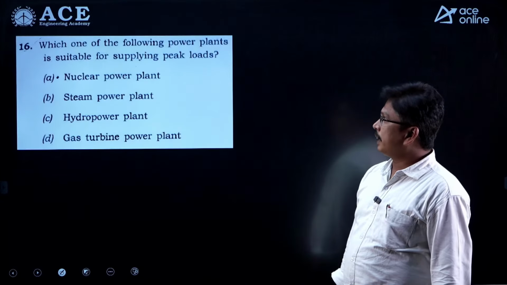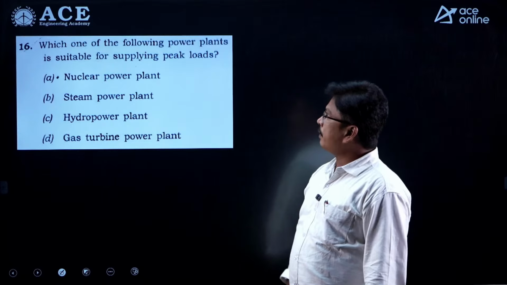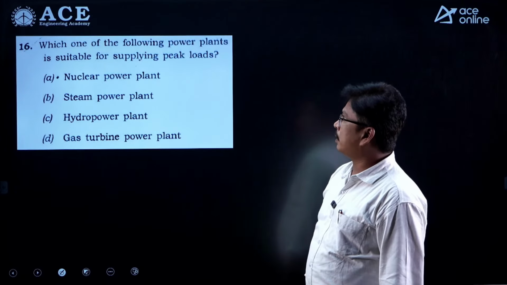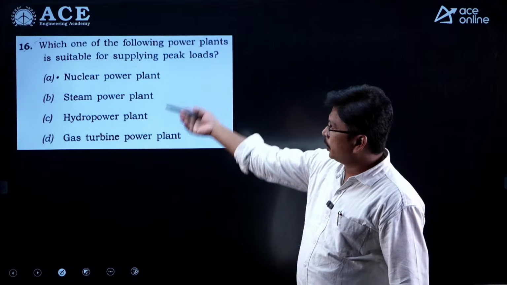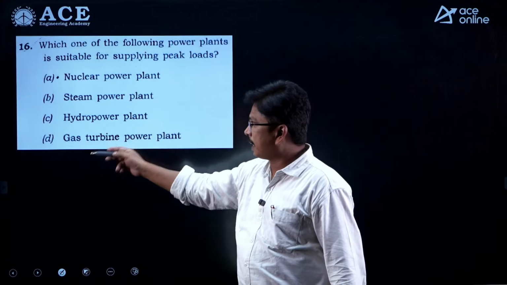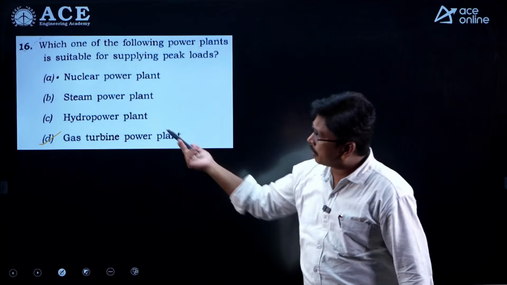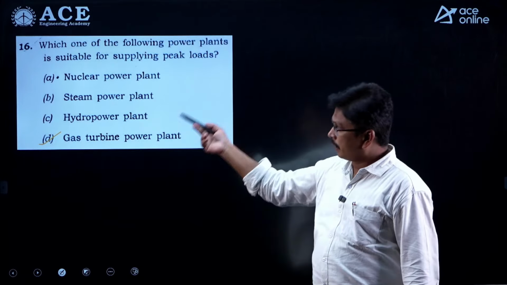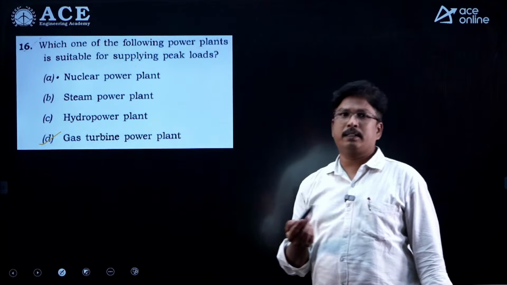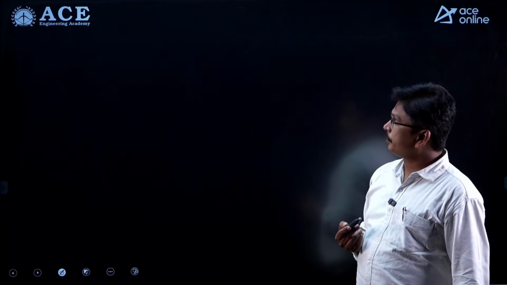Right. And the next question here, a direct question: which of the following power plants is suitable for supplying peak loads? So here nuclear, steam, hydropower plant, gas turbine, directly we can go for gas turbine power plants, right. Sometimes we can go for hydropower plant also, but among the given options, gas turbine power plant is the most suitable answer, right.